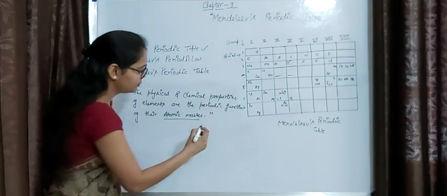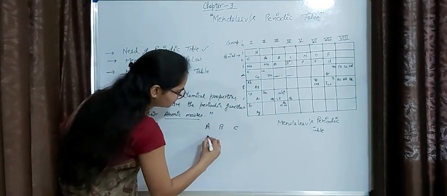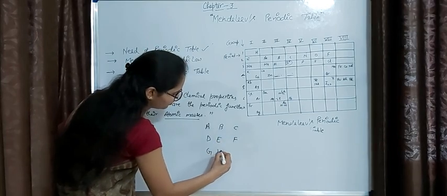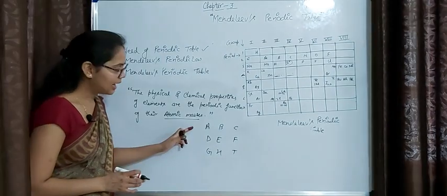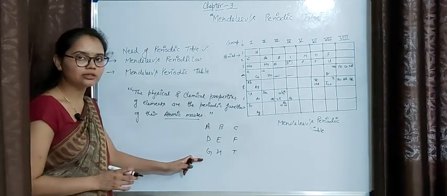For example, suppose I have these 9 elements, and I have arranged them in increasing order of their atomic masses.